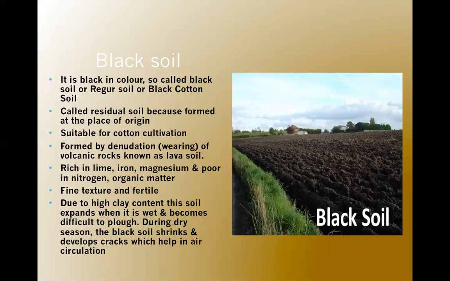So when we bring the black soil in contact with water, it becomes really wet and loose because it contains 50% clay content. Because of that, it becomes very hard to plow. But in dry seasons, the black soil develops cracks and shrinks, which helps in air circulation. And this characteristic of black soil is called self-plowing.